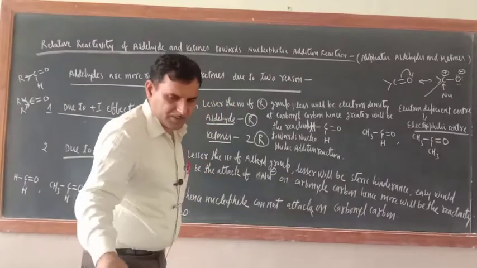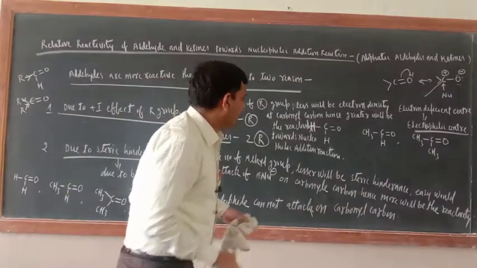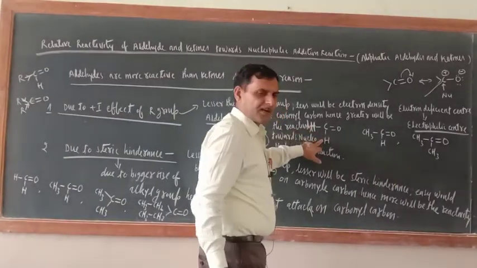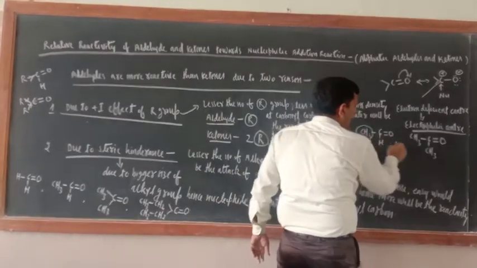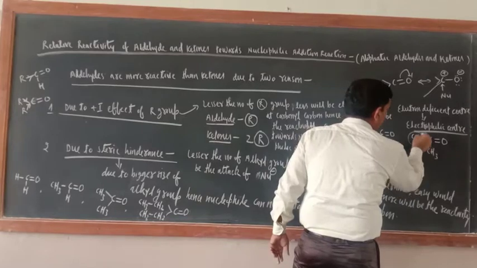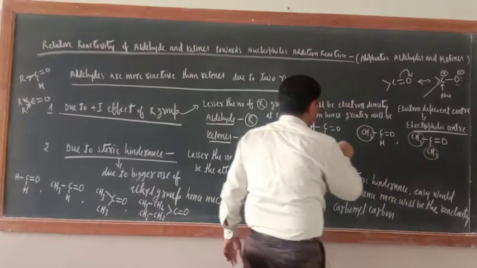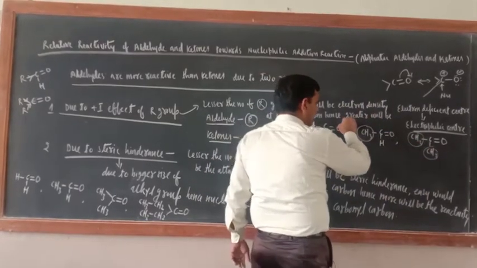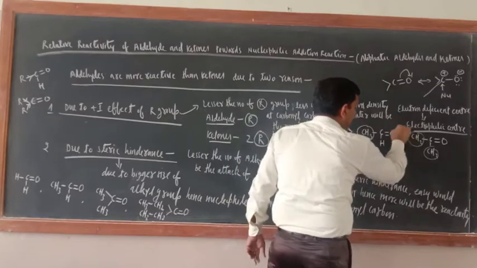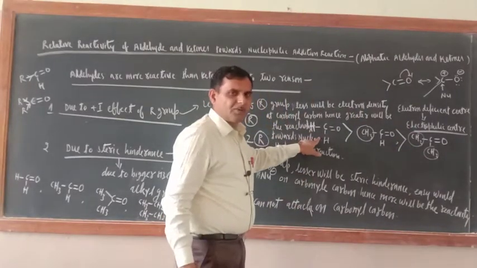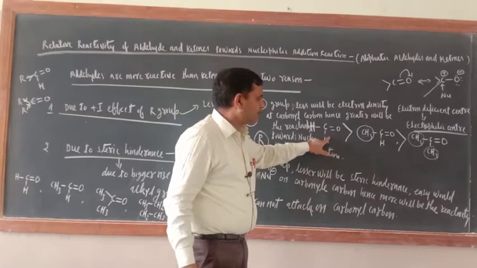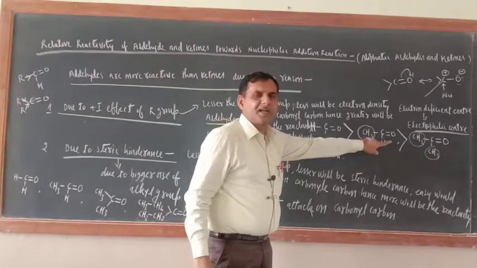Now here I wrote three members. Just see. First one is formaldehyde. In formaldehyde no alkyl group is there. In acetaldehyde only one alkyl group is there. And this is acetone, here two alkyl groups are there. So what would be the order here? The order of reactivity towards nucleophilic addition would be like that only: first formaldehyde, then acetaldehyde, and then ketone.